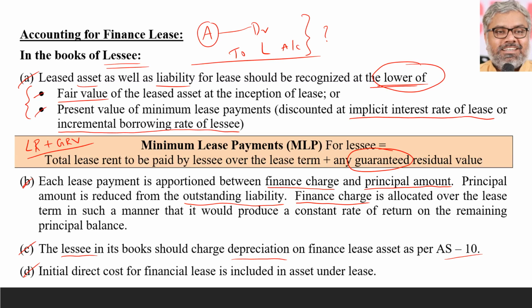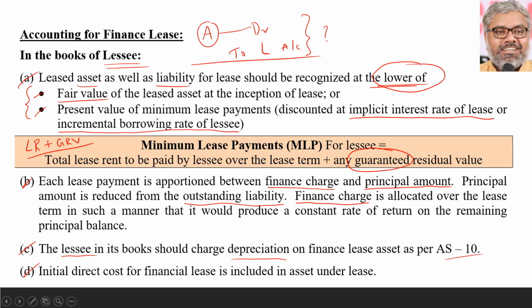Of course, if there are any other direct costs which are incurred for the finance lease to be initiated, those are also included in the asset under lease. If there are any other direct costs which are involved initially to get this asset under lease through a finance lease, those direct expenses also can be added to the asset. That is always the case. So if any such direct costs are there, those will be added to the asset cost also. That means they will be capitalized, simply speaking. That's it. That is the accounting treatment for finance lease in the books of lessee.